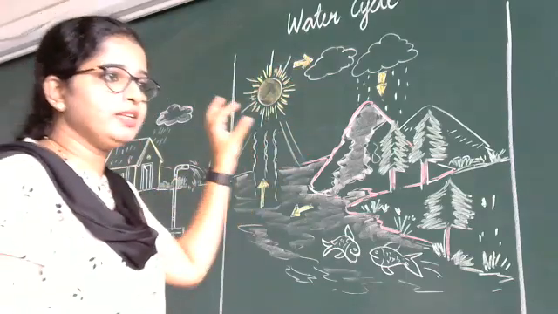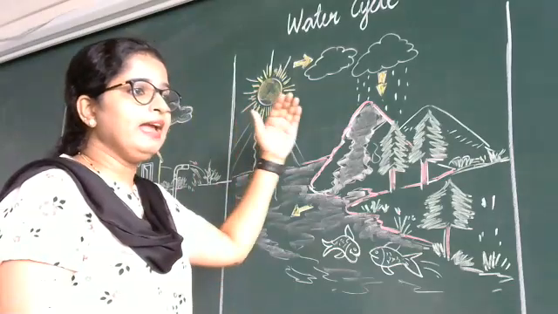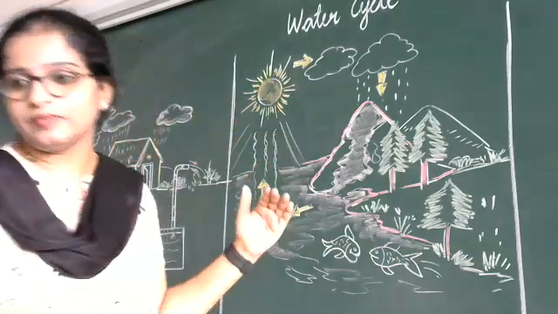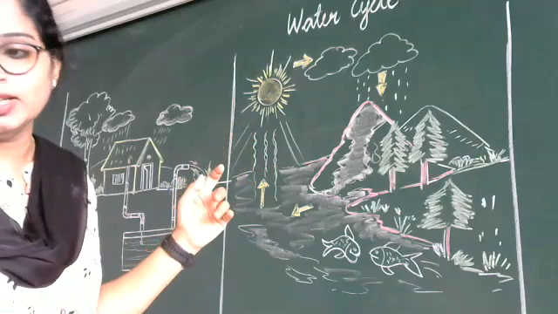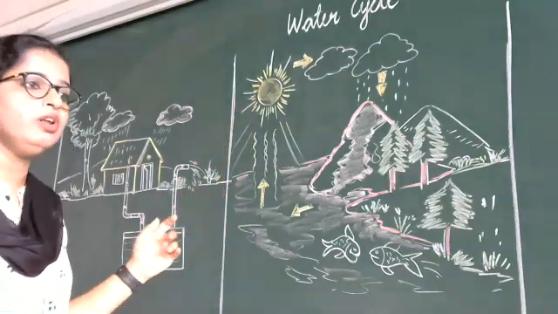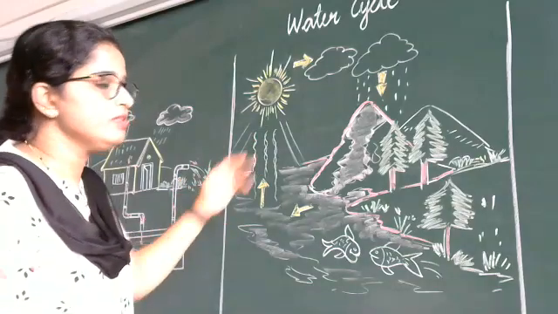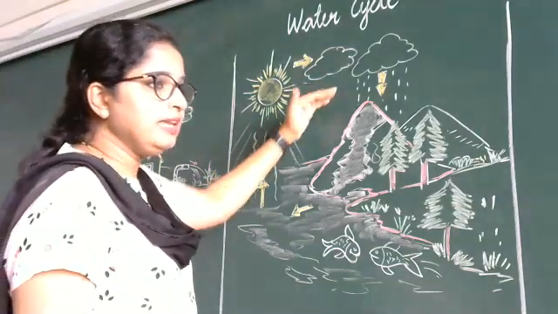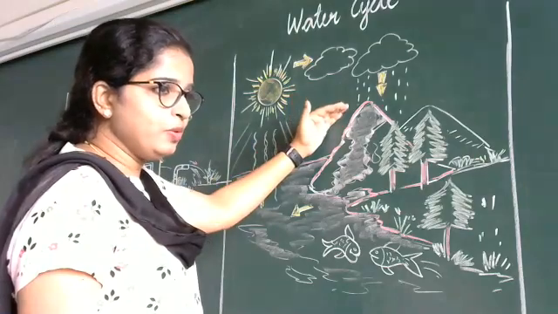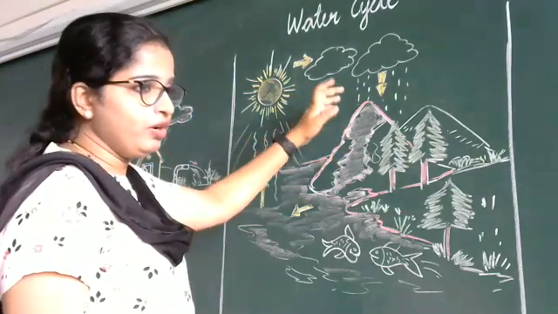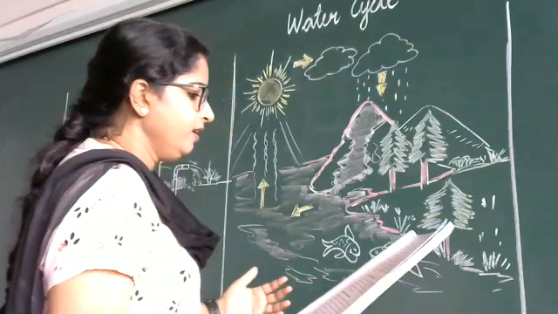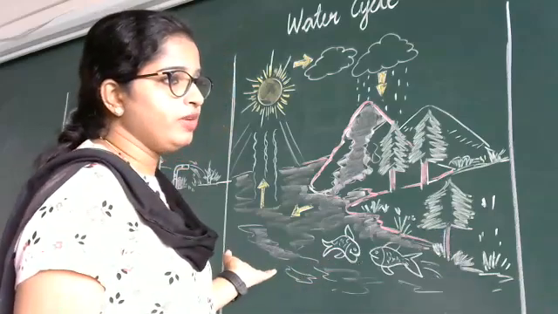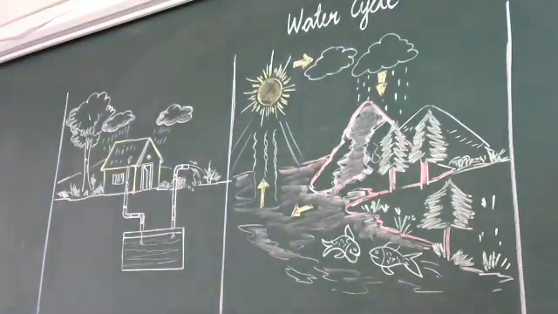It rains. When the cloud cools, it rains. The water returns to the water bodies on the ground. This continuous process is called the water cycle. When the cloud cools, again it rains, and the same process will continue. The water which we receive in the form of rain goes into the water bodies on the ground again.